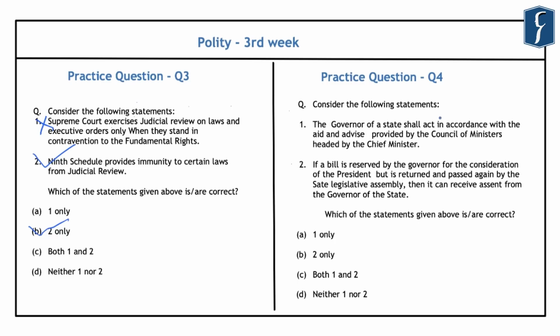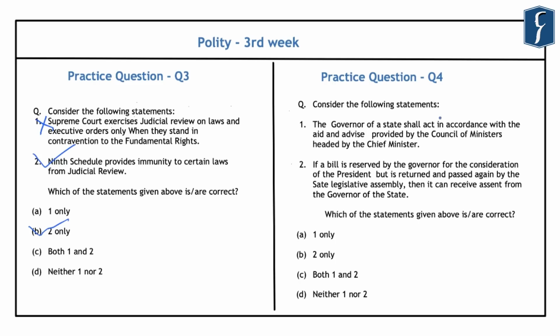Now, regarding the first statement, if you compare the constitutional position of the governor of a state with that of the President of India, you will find that regarding the President, under Article 74, it is provided that there shall be a Council of Ministers with the Prime Minister at the head to aid and advise the President, who shall, in the exercise of his functions, act in accordance with such advice. However, if you compare this Article 74 with that of Article 163, it provides that there shall be a Council of Ministers with the Chief Minister at the head to aid and advise the governor in the exercise of his functions, except insofar as he is required to exercise his functions in his discretion.